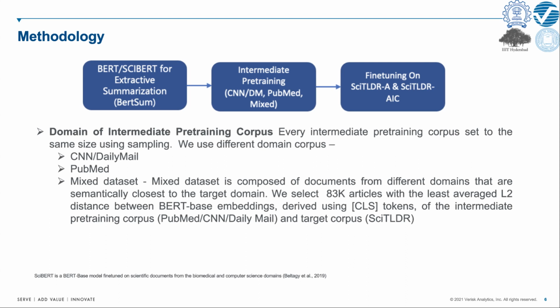Mixed dataset is composed of documents from a mixture of CNN-DM and PubMed. Then we select top 86,000 articles on the basis of least averaged L2 distance between BERT-based embeddings of CLS tokens between the intermediate pre-training dataset and the fine-tuning dataset.